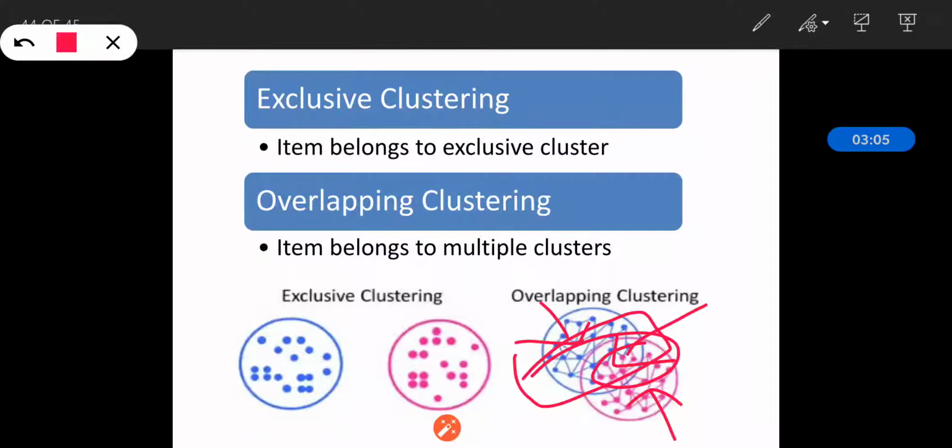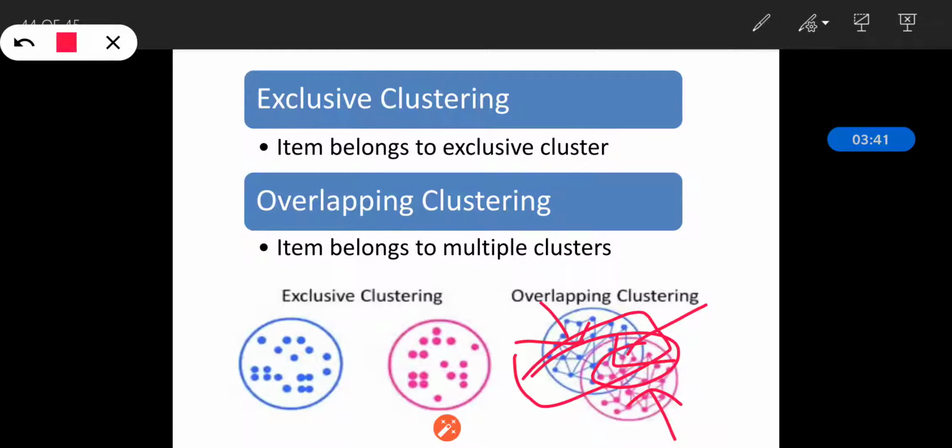In exclusive clustering, the item belongs dedicatedly to that exclusive cluster, and in overlapping clustering the item belongs to multiple clusters. And we have seen hierarchical clustering also, where the partitions come up with the final clusters. So whenever we are implementing any algorithm, the important parameters considered for results are speed and efficiency. So according to the need of that particular data set and outcome, the clustering is used.